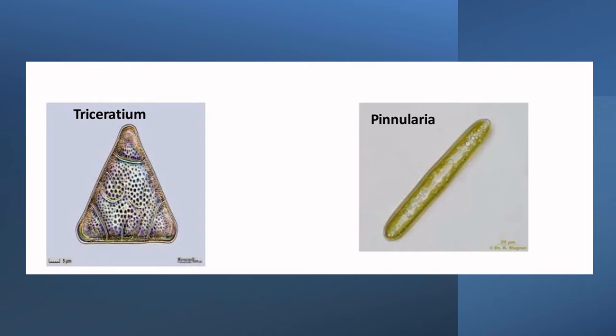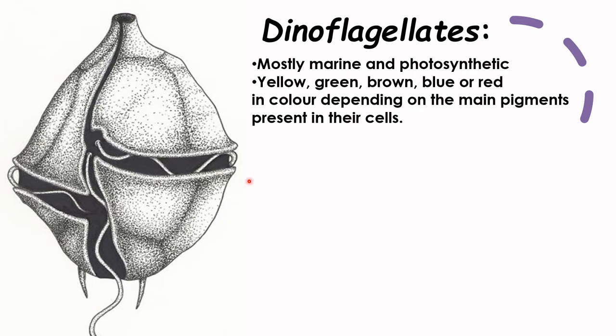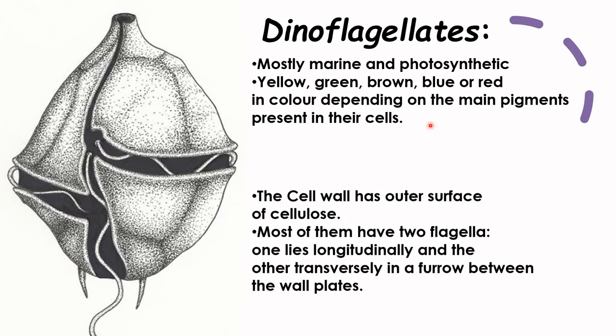These are a few pictures of diatoms, triceratium and pinnularia, as seen under the microscope. The second group is dinoflagellates, called flagellates because they have flagella. Observe the transverse flagellum and longitudinal flagellum. They are mostly marine, found in oceans. Just like diatoms, they are photosynthetic, but they are colored. They may be yellow, green, brown, blue, red. Beautiful colors depend upon the pigments they have in their cells.